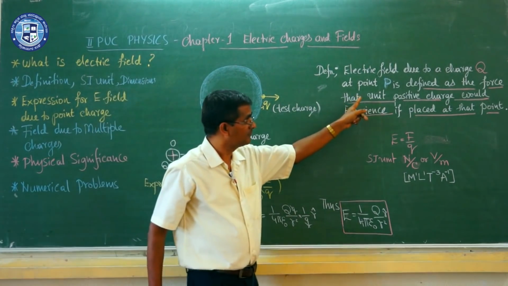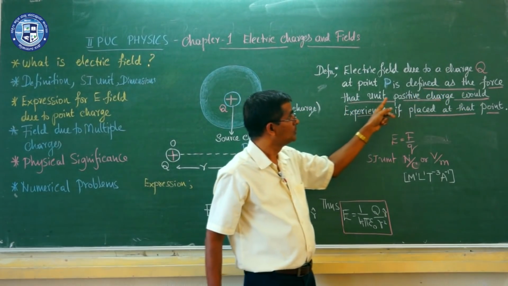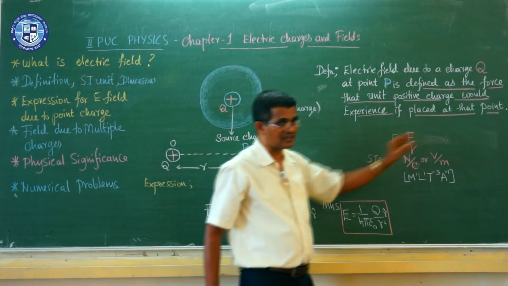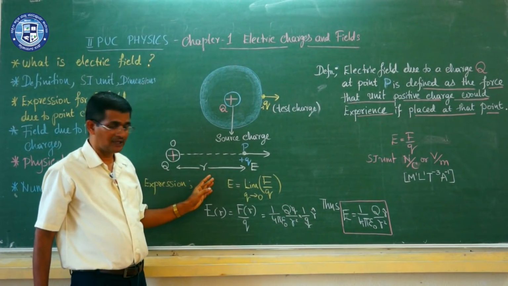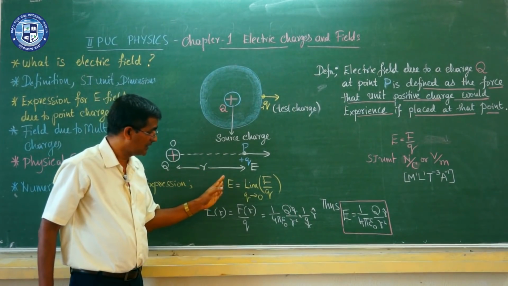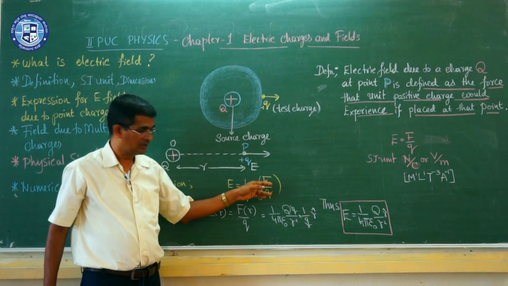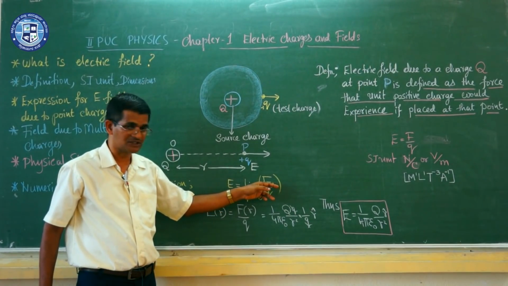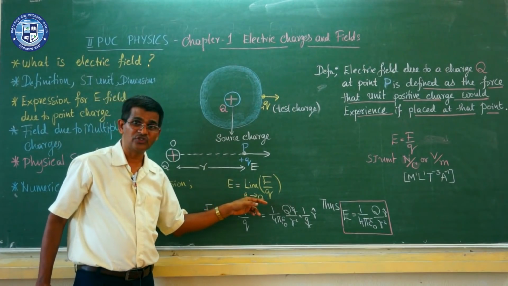What is the definition? It is defined like that: the force that a unit positive charge would experience if it is placed at that point. Mathematically we can give the relation like that. Electric field E is equal to the limit of F by Q, where F is the Coulomb force experienced by that particular charge Q, such that Q tends to 0.